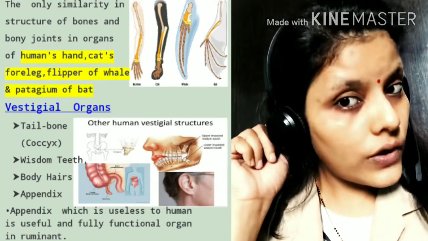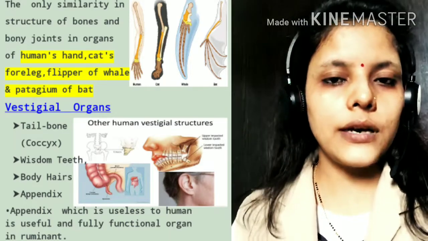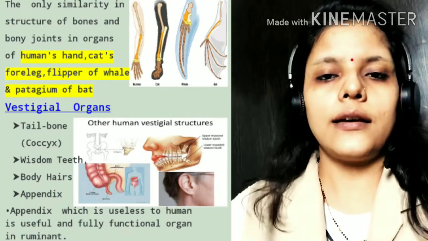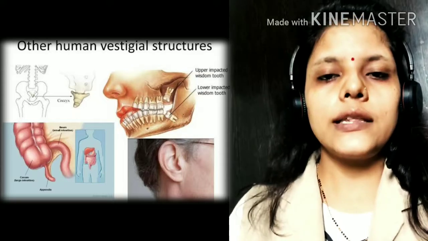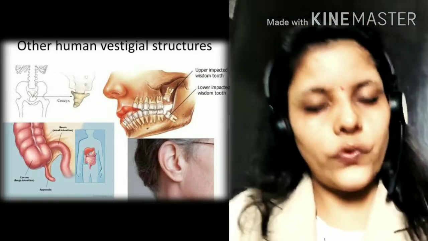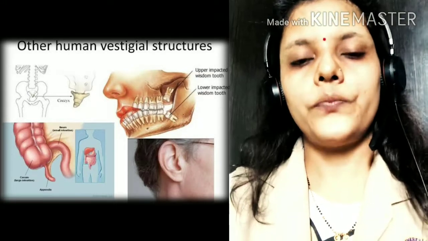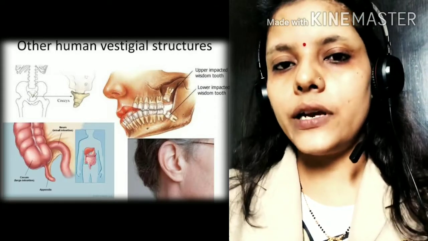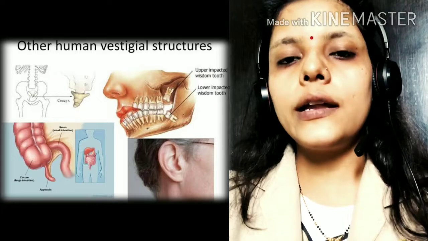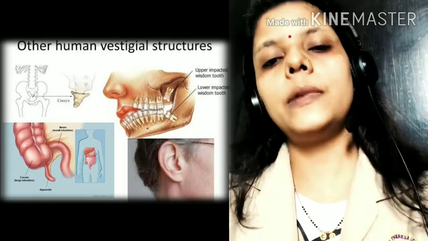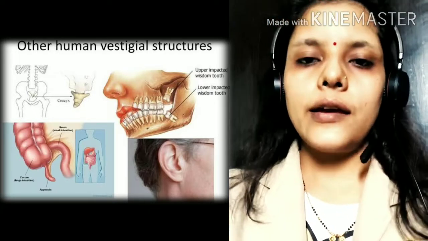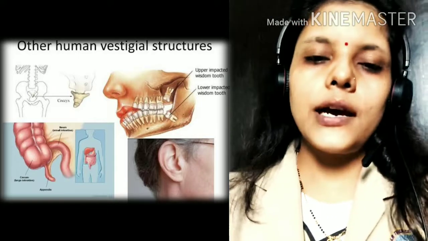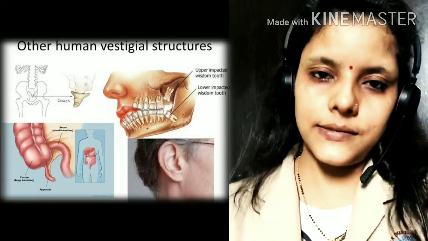The structure of our ear muscles or ear pinna is useless in our body. We have seen that the ear pinna is useful in some other animals like the cow. They have movement in their ear pinna, but we cannot move our ears. We can listen with our ears, but we cannot move our ear muscles. So the ear pinna is useless for us.